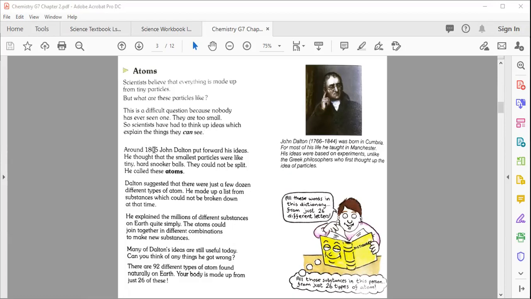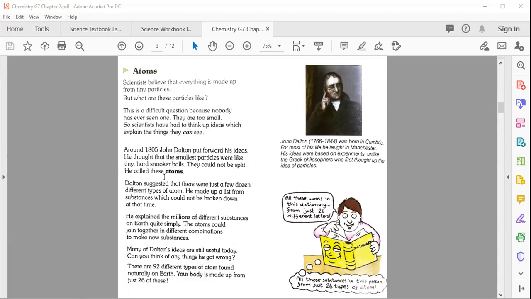Around 1805, John Dalton put forward his ideas. He thought that the smallest particles were like tiny hard snooker balls. They could not be split, meaning they were indivisible.